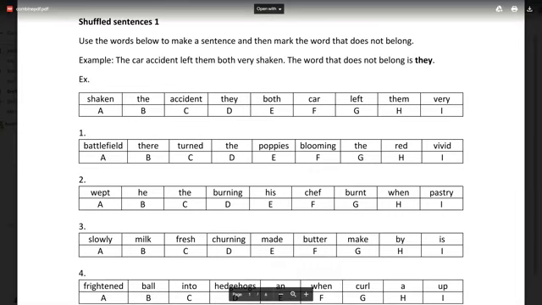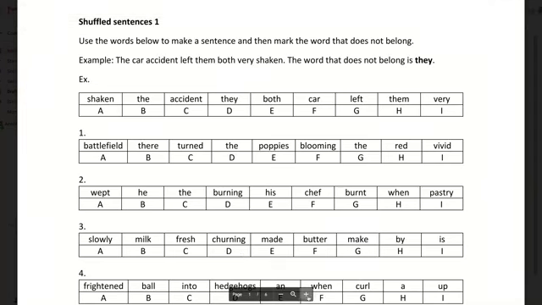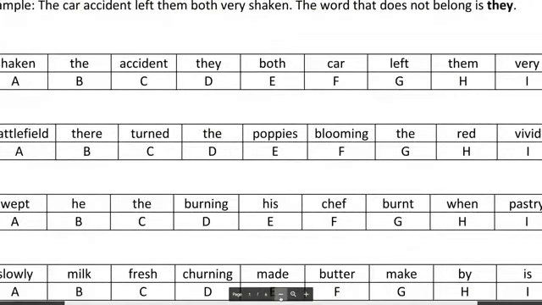Try doing the next one now. The next one is a really easy one: wept, he, the, burning, his, chef, burnt, when, pastry. Try doing the second one now. I'll make it a little bigger for you so you'll be able to see it properly. Oh, that was too big.